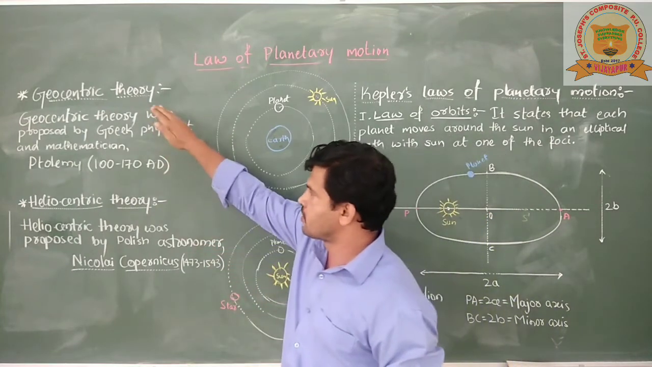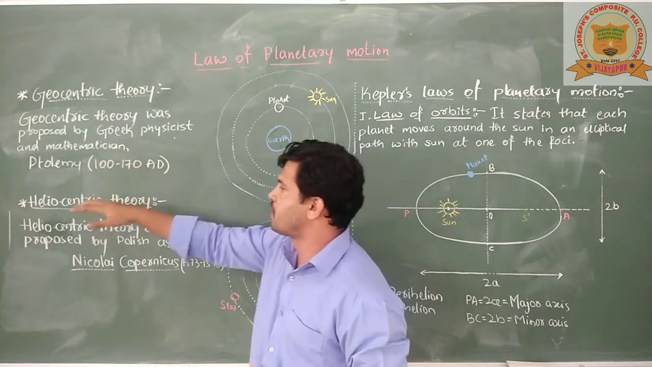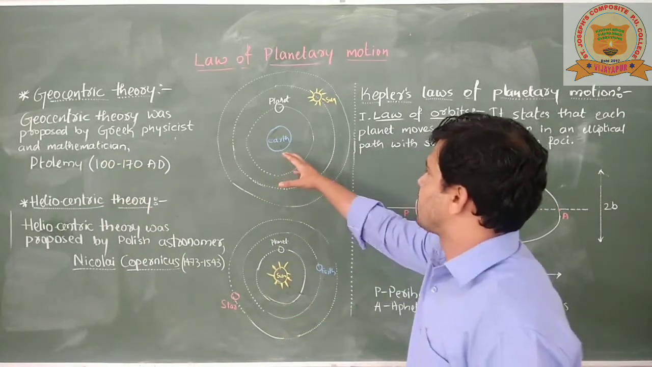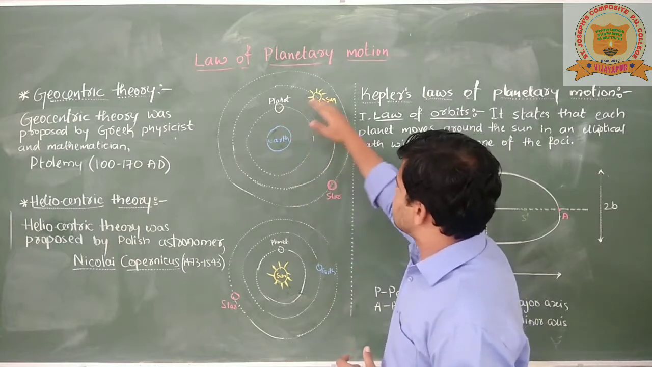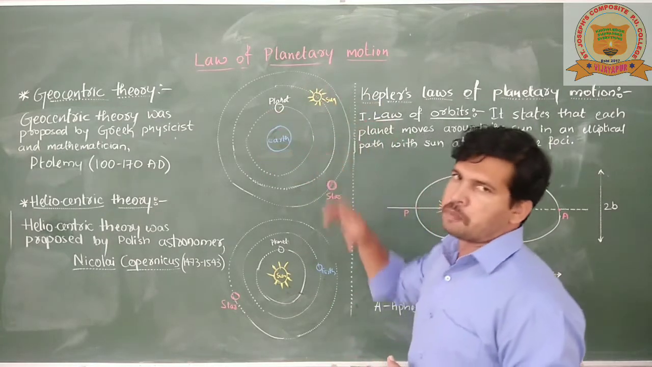The first one is the geocentric theory. The geocentric theory was proposed by the Greek physicist and mathematician Ptolemy. According to this theory, Earth is at the center of the universe. Planets, sun and stars are revolving around the Earth in a circular orbit.